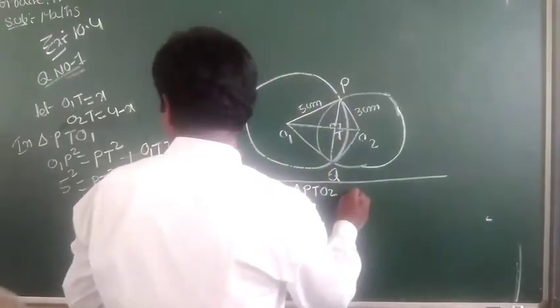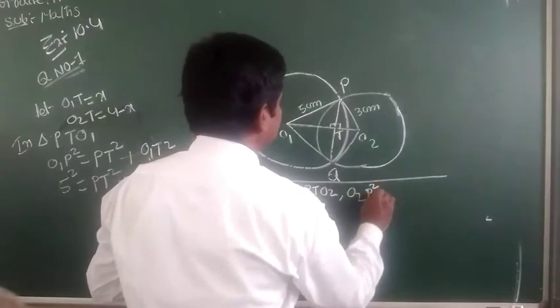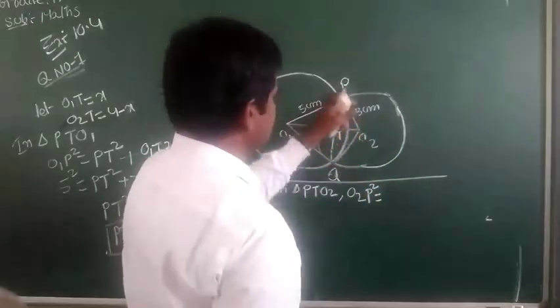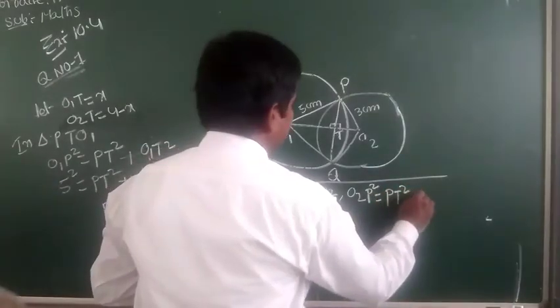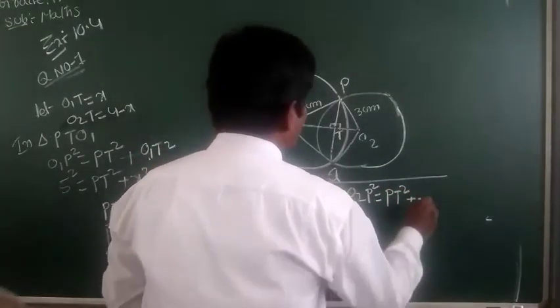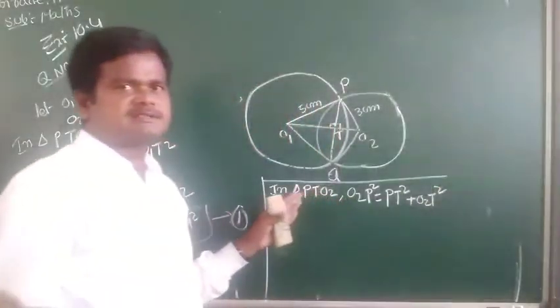Then in this triangle, O2P square equal to, this is the hypotenuse, O2P square equal to PT square plus O2T square. This also is the Pythagoras theorem.